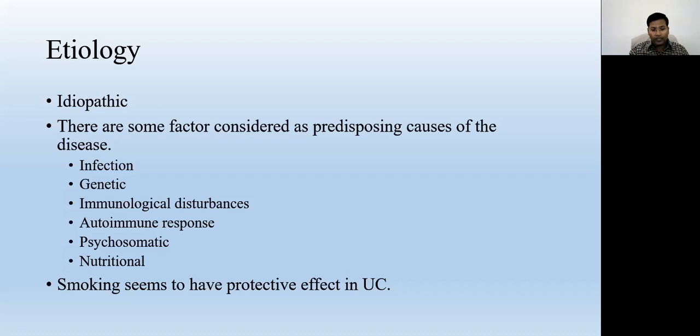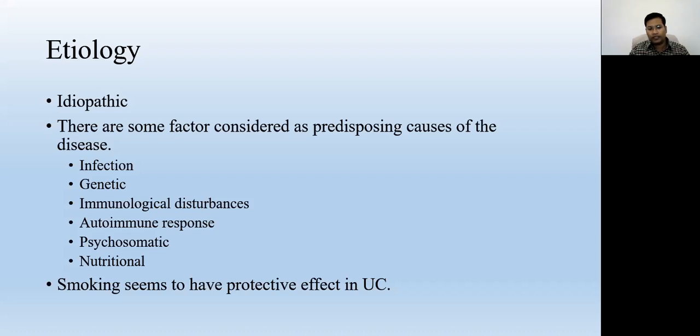But the important thing that is very atypical from all the other disorders is that smoking seems to have a protective effect in ulcerative colitis. It means patients who smoke have a little protective effect. It does not mean that smokers cannot get ulcerative colitis.